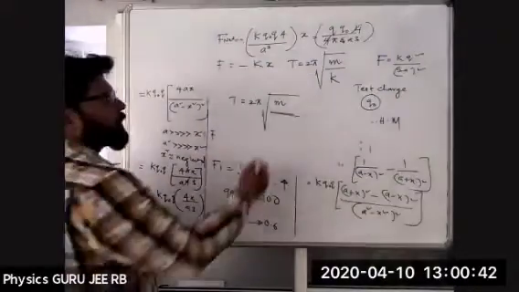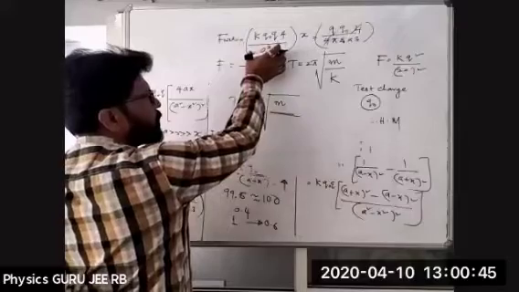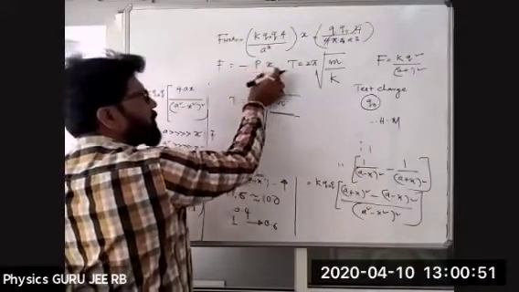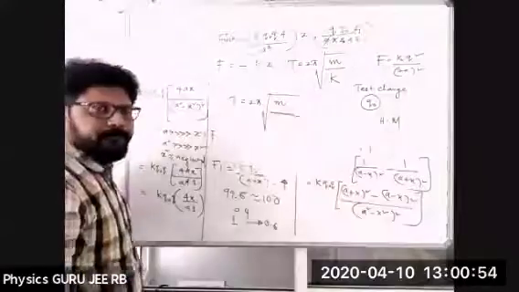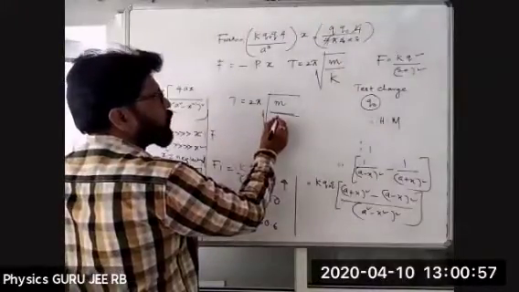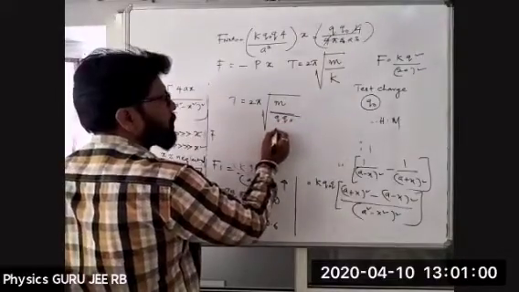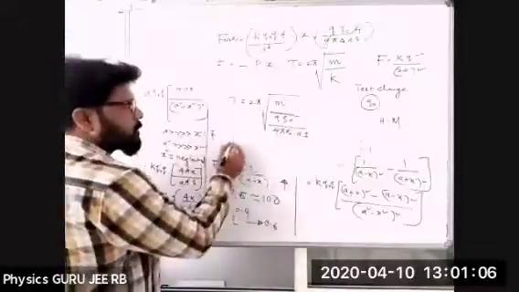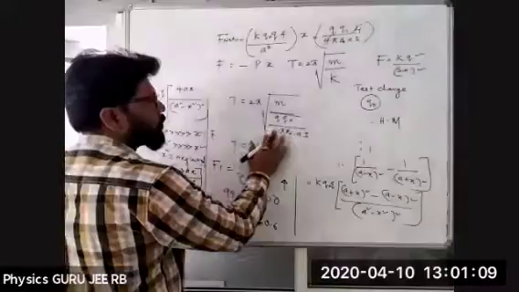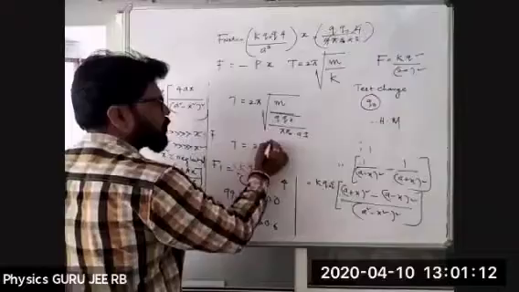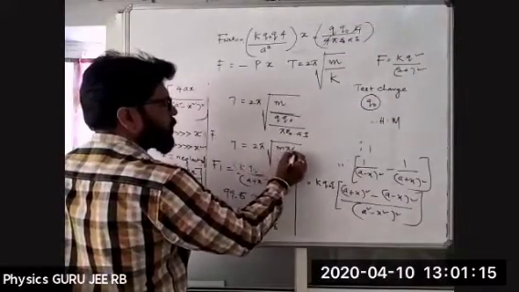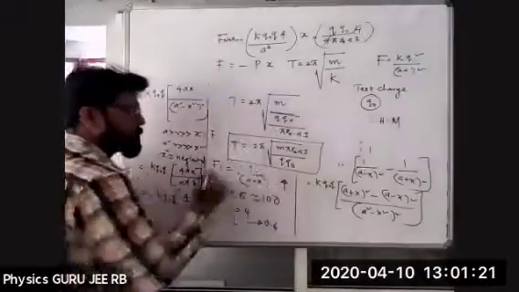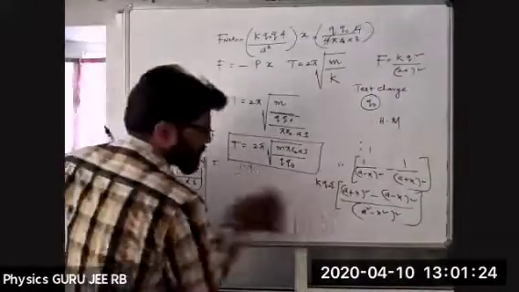Now I can substitute directly here. If I substitute the k value, then k is q naught by 4 pi epsilon naught a cube. The 4 will cancel. Now T is 2 pi into under root of m pi epsilon naught a cube divided by q naught. This is the final time period expression. Is it clear, this one? Understood? Let me know.